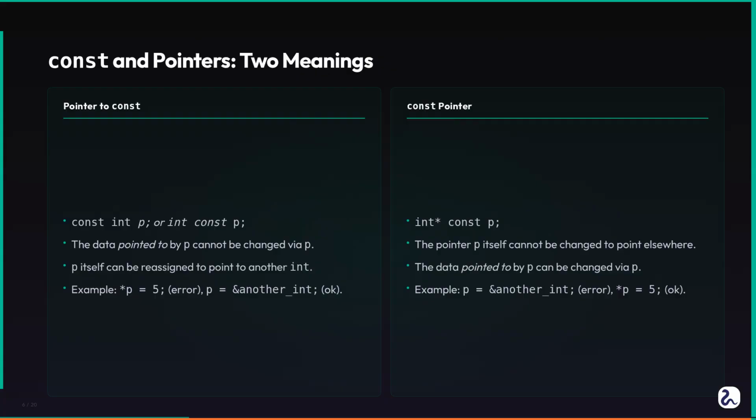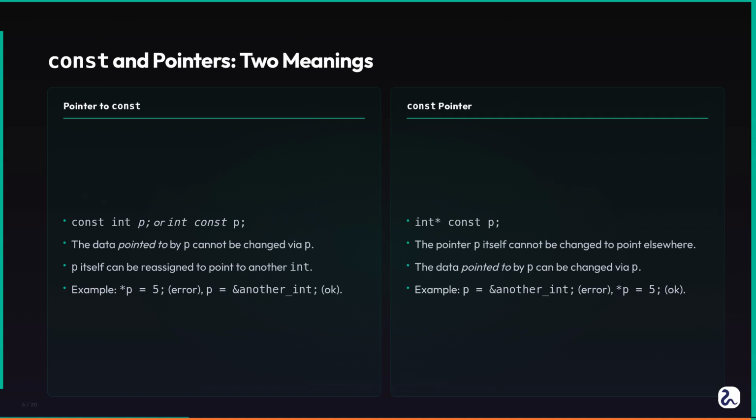Now, const with pointers requires a bit more care because you have two things that can be const: the pointer itself or the data it points to. The trick is to read the declaration right to left. If you write const int *p; this means p is a pointer to a constant. The integer cannot change through p, but p itself can point to a different integer. Conversely, int *const p; means p is a const pointer to an int.